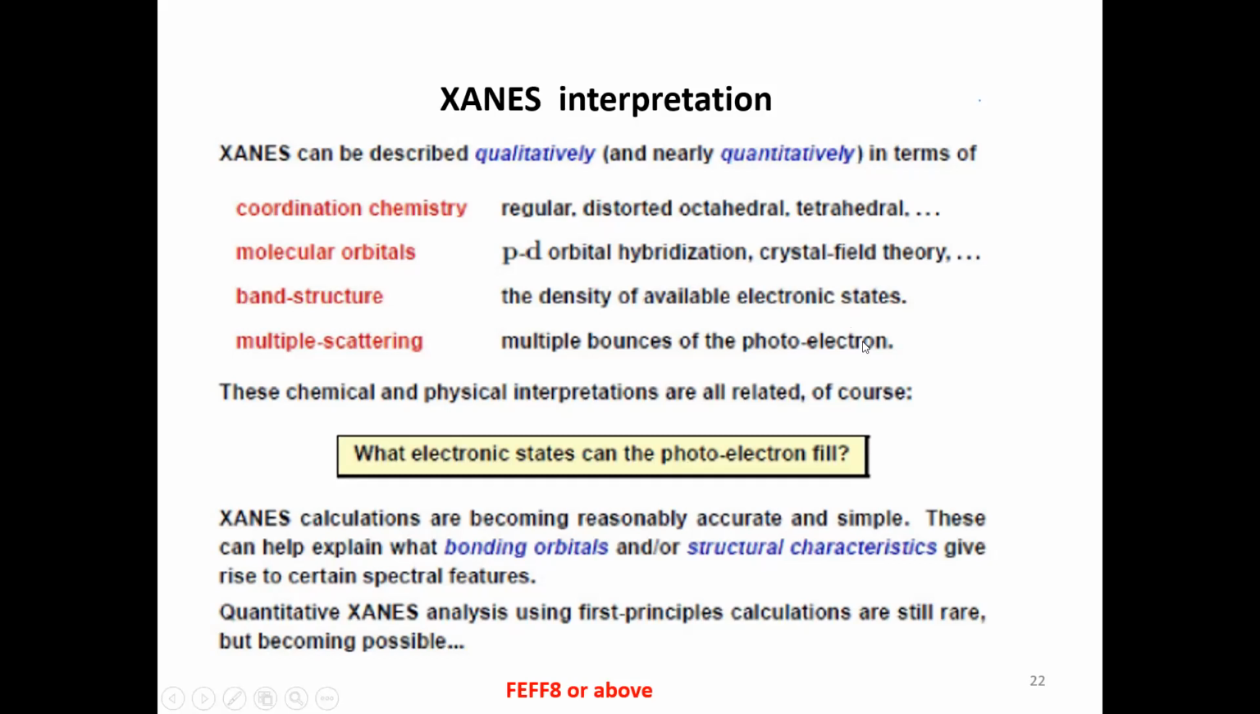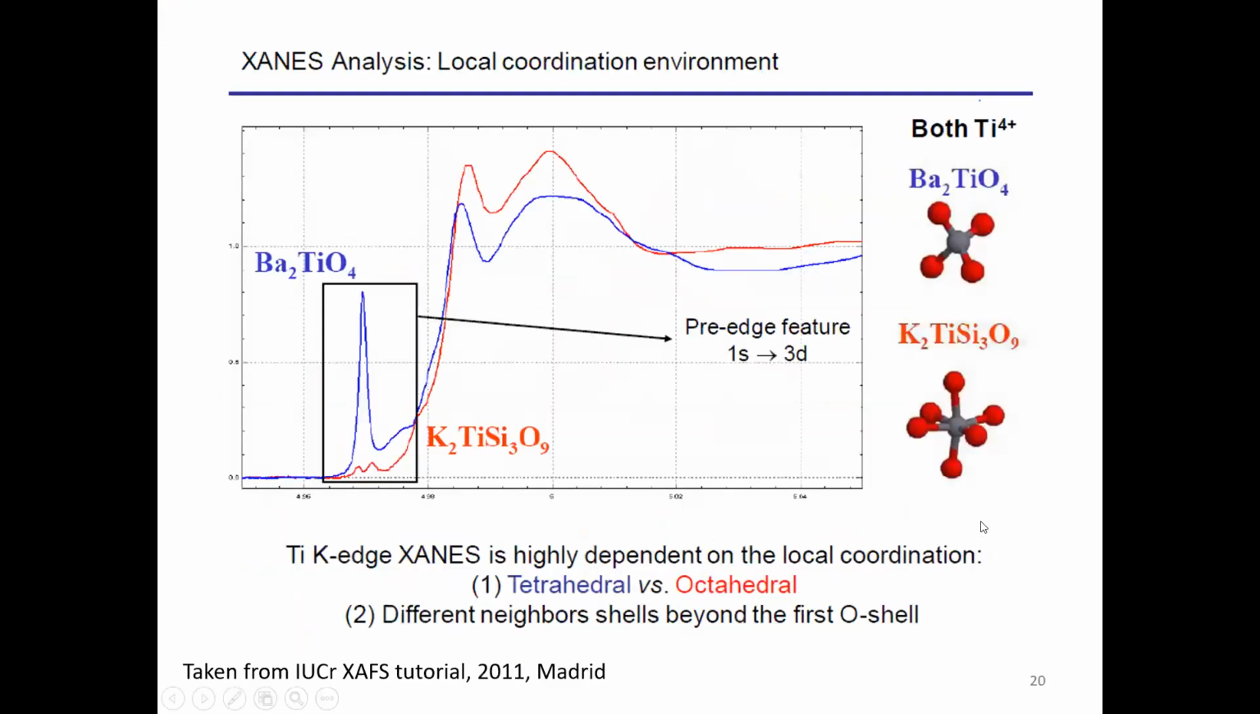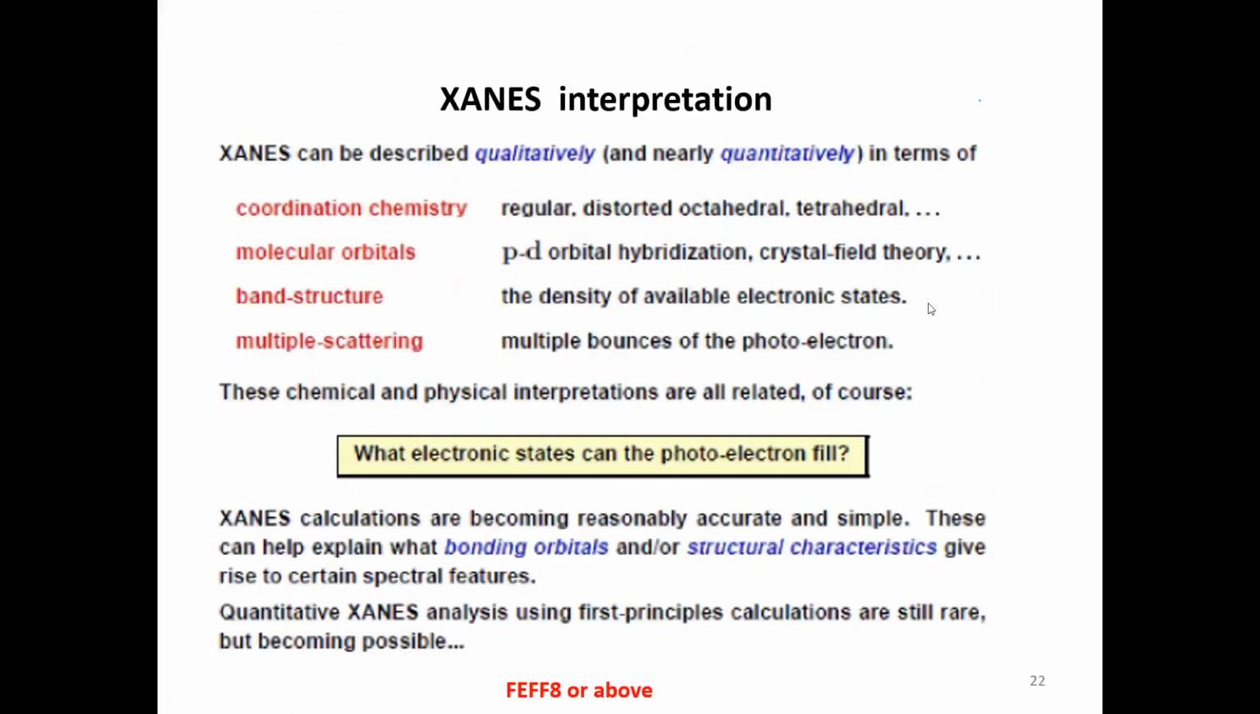And also band structure, because the density of available electronic states, as I told you, this feature is responsible for the density of unoccupied states just above the edge. So if it is less intense or more intense, you can say whether the density of states is less or more. And also it has a component of multiple scattering. So by theoretical simulation, we can also find out the exact kind of information like bond angle and bond distance.